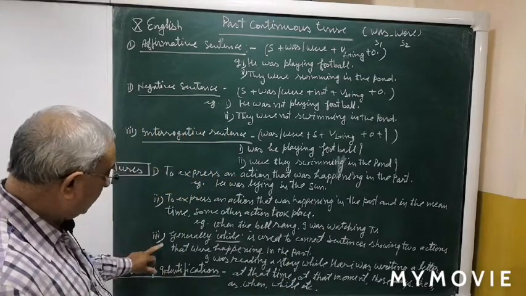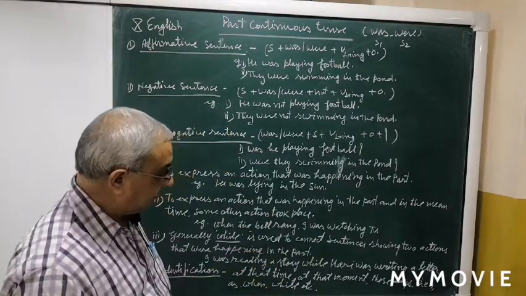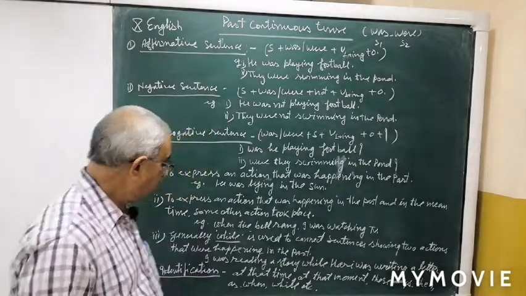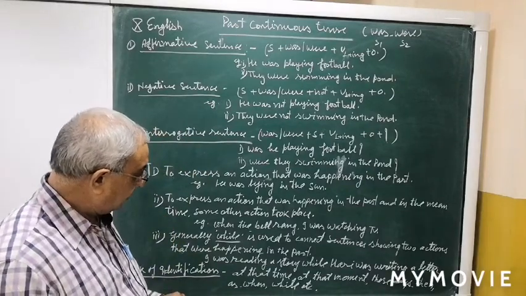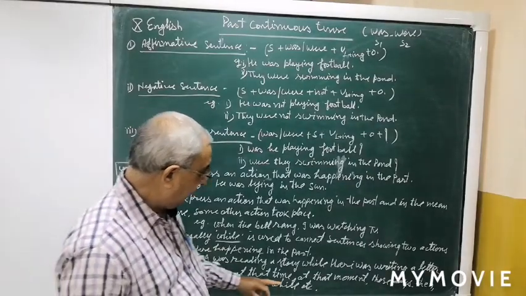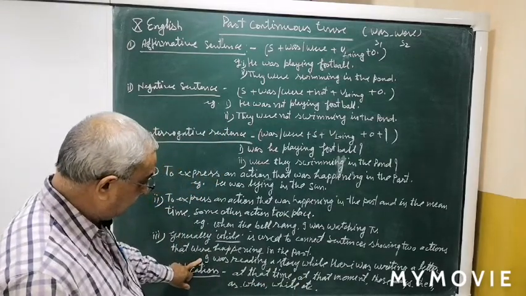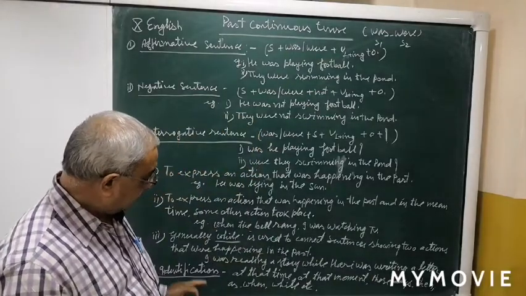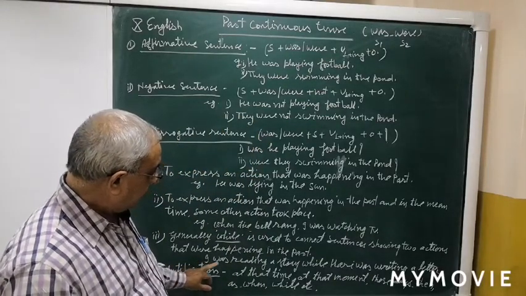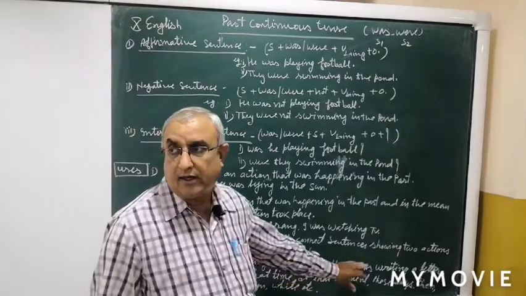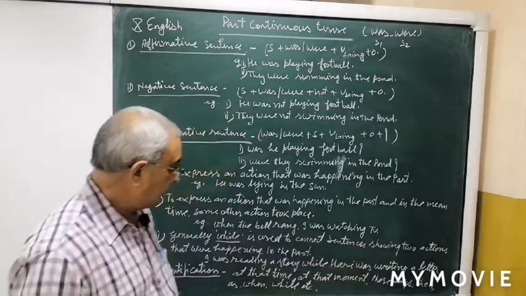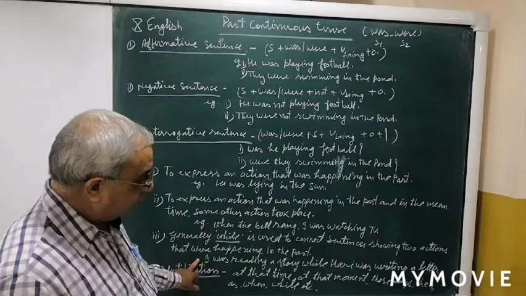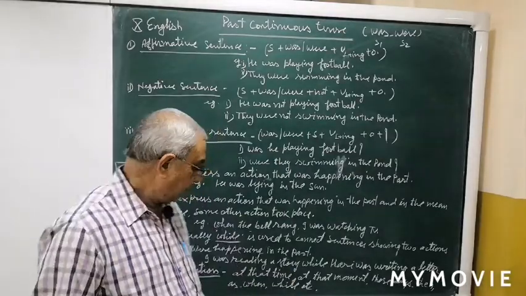Now, third use: generally while is used to connect sentences showing two actions that were happening in the past time. In this use, there are also two actions, connected by while. For example, I was reading a story while Hari was writing a letter. In this sentence, there are two actions happening, reading a story and writing a letter. These two actions are happening together. So, we can use while as a connective. I was reading a story while Hari was writing a letter.